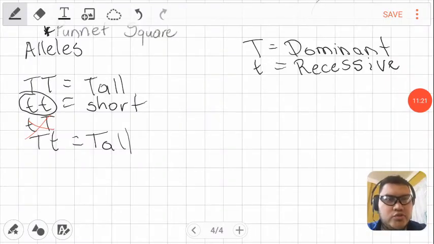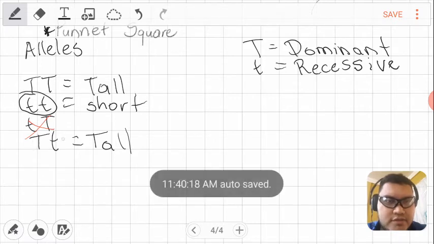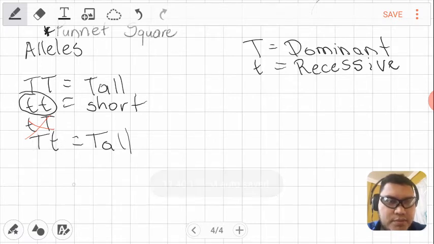Okay, very good. So remember, when you have two capital letters, it will be tall. When you have two lowercase letters, it will be short. In the case that you are going to mix a lowercase and capital letter, always write the capital first and the lowercase in the second place. And the physical characteristic will be the dominant.